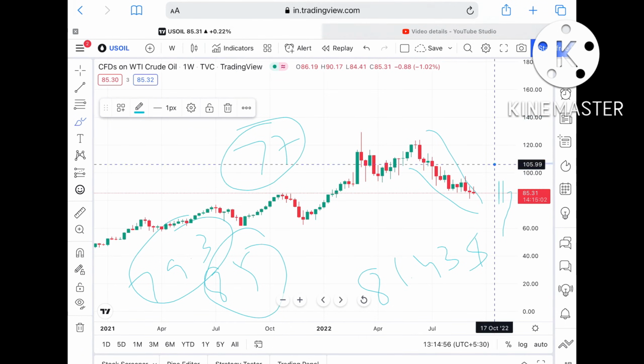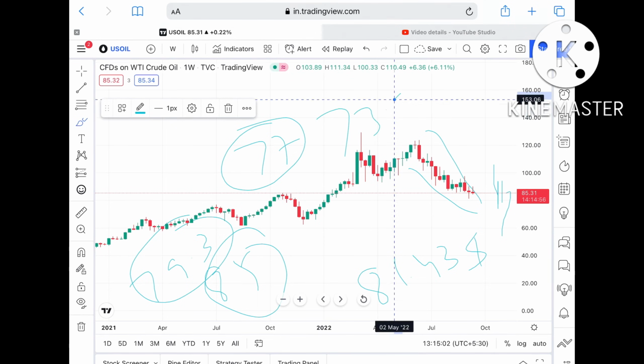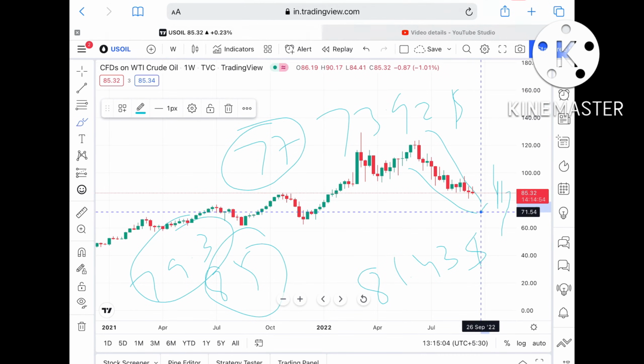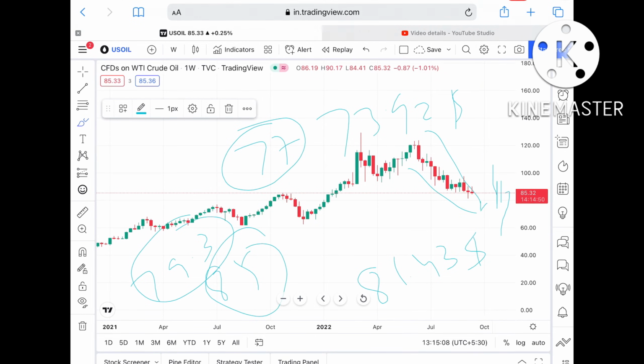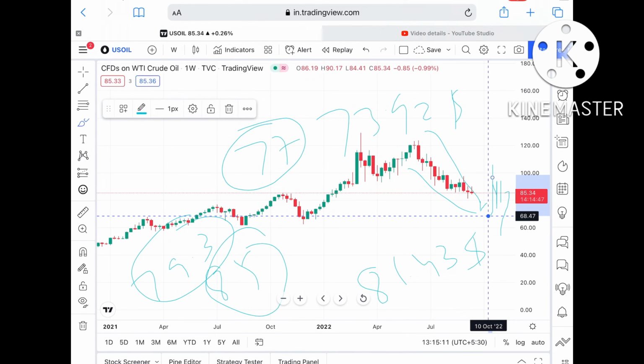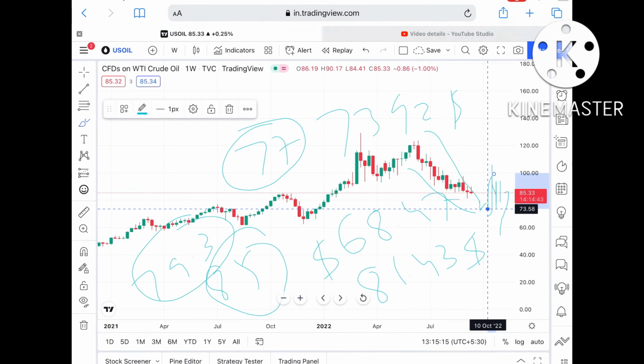Once the price sustains below this particular level, it can touch a level of $73.92, and from there it can move and touch a level of around $72.90. If the price falls below this level, it can touch $68.47, and from there it can move further down.